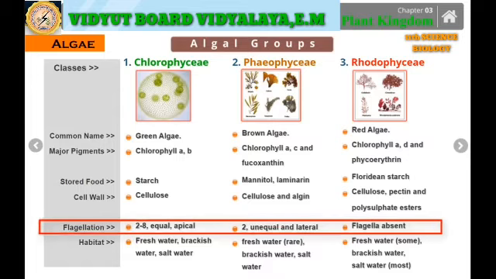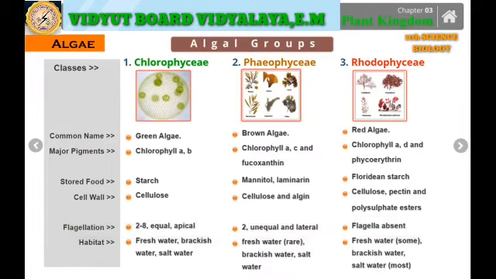The Phaeophycean, they are mainly 2, they are unequal and laterally oriented on the sides. And in case of Rhodophyceae, they do not have flagella, so the movement mainly takes place by means of the water currents. And last but not the least, in relation to the habitat, the Chlorophycean algae is exclusively found in case of the fresh water, the brackish water, and in case of the salt water.